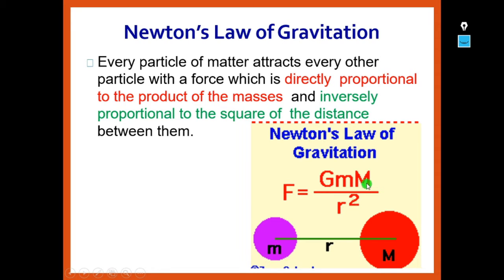When we combine both, that F is directly proportional to the product of masses and inversely proportional to the square of the distance, we get F proportional to Mm by r square. The equation further changes into F is equal to capital G into Mm by r square, where G is called the proportionality constant. In this case, we call it the universal gravitation constant.